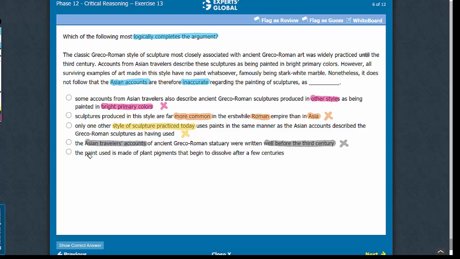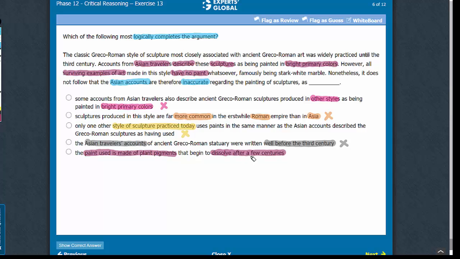Answer choice E. The paint used in the pigments dissolved after a few centuries. If this is so, it indicates the possibility that when the Asian travelers made the descriptions of these sculptures, the sculptures were indeed painted in particular colors, but the surviving examples of this art, because they have been surviving for centuries, the paint got dissolved and hence these sculptures have no paint today.